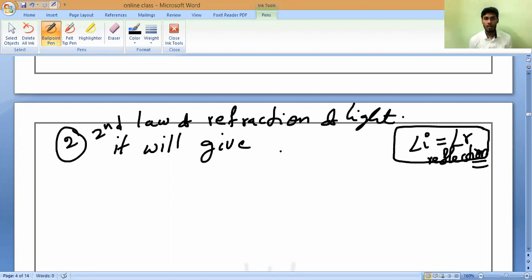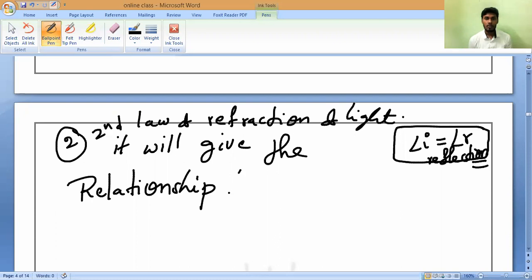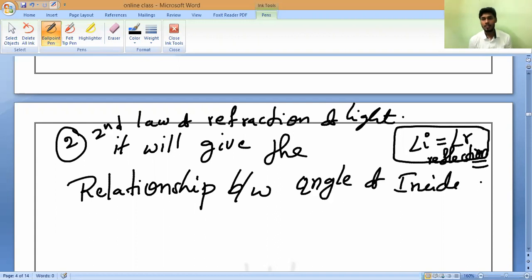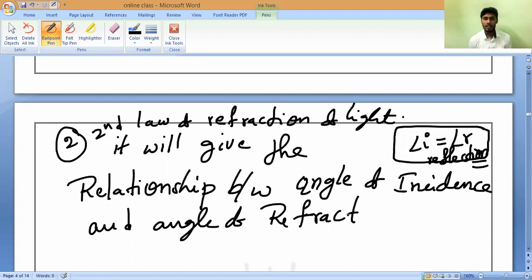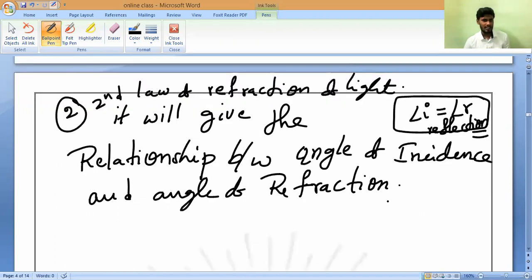So it will give the relationship between what? The relationship between the angle of incidence, all of you should write it, and the angle of refraction. Arya, Dilipan, everybody. Angle of refraction. So what is that relation? Let us discuss now.